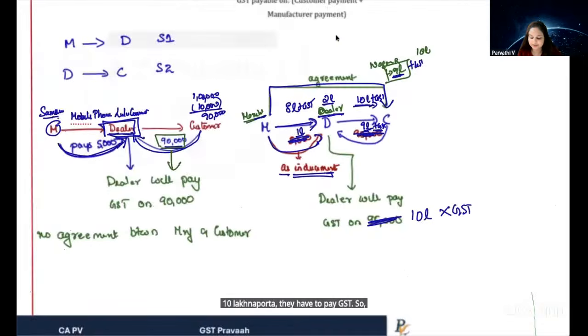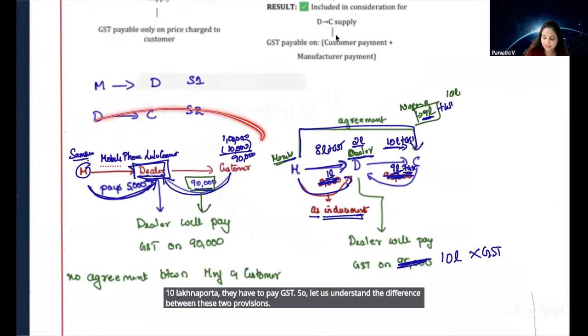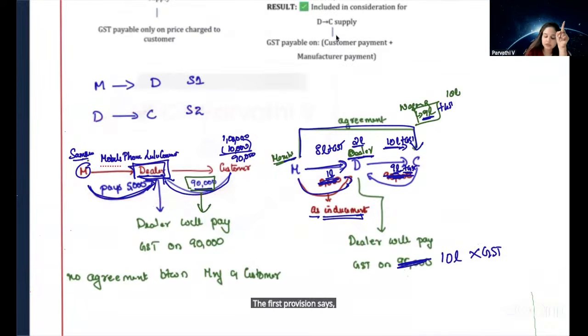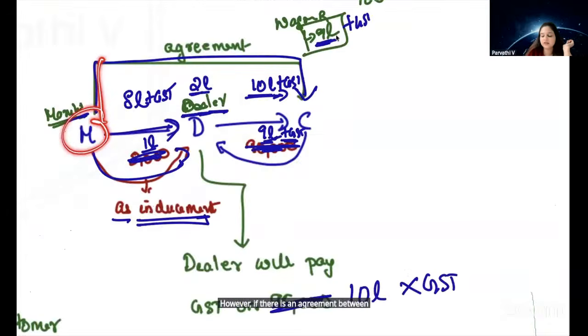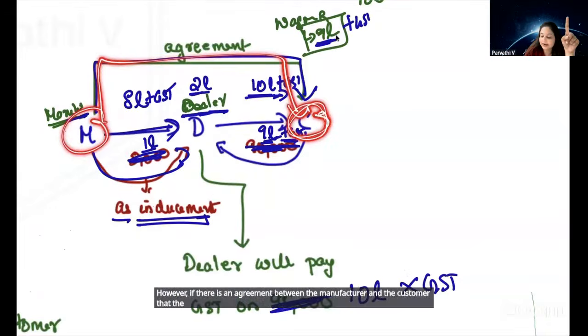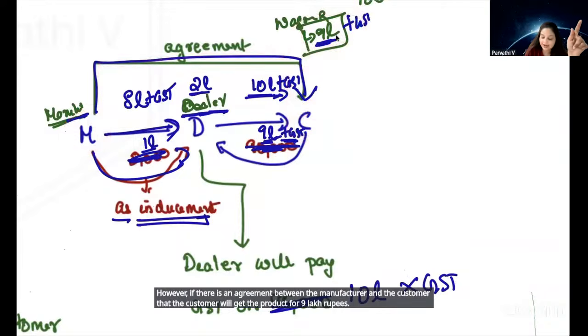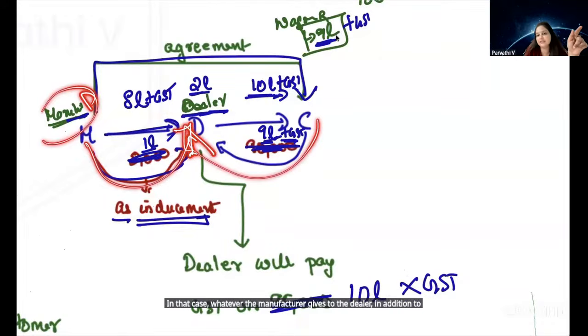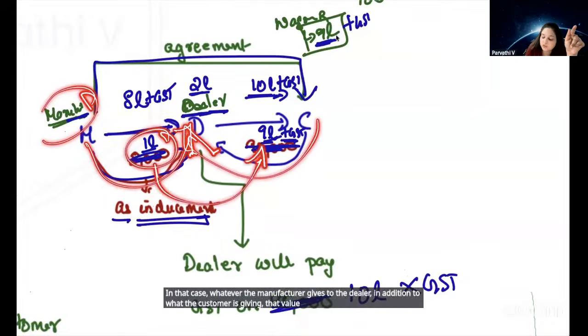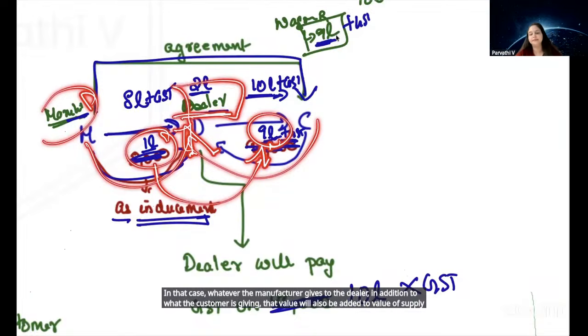So let us understand the difference between these two provisions. The first provision says, if there is no agreement between the manufacturer and the customer, and the discount is given to the customer, in that case the dealer will have to pay GST only on the amount collected from the customer. However, if there is an agreement between the manufacturer and the customer that the customer will get the product for 9 lakh rupees, then whatever the manufacturer gives to the dealer, in addition to what the customer is giving, that value will also be added to the value of supply in the case of the dealer.